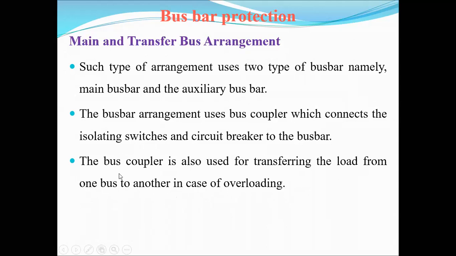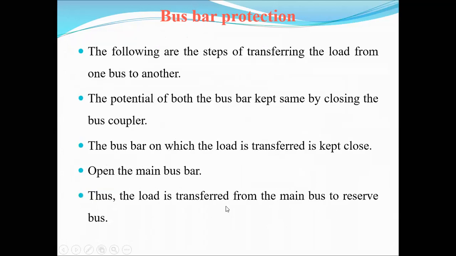The main usage of this bus coupler is to transfer the load from one bus bar to another bus bar if any faults are obtained. If any fault is obtained in any one of the bus bars, by using the bus coupler we transfer the load from one bus bar to the other bus bar. This is the main usage of the bus coupler, and also in the case of overloads.